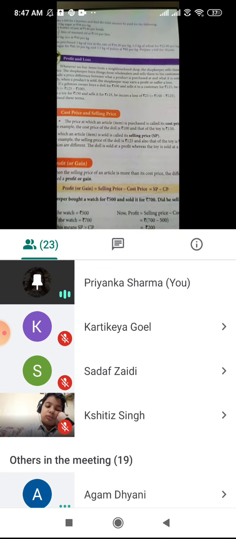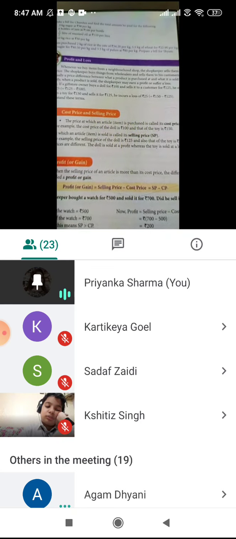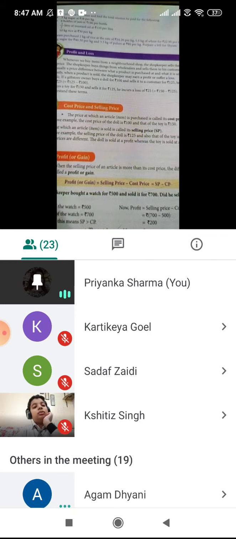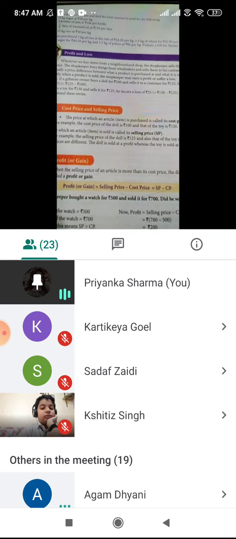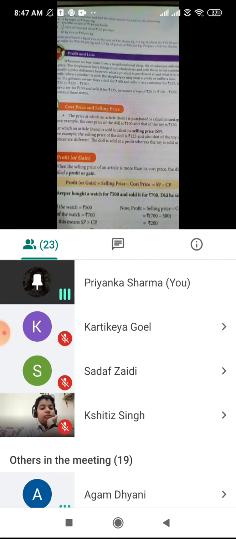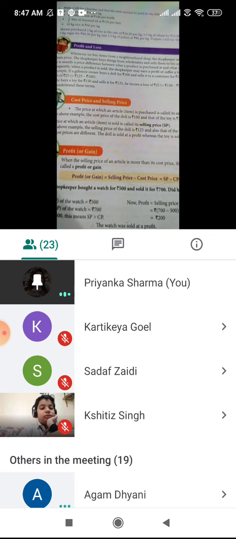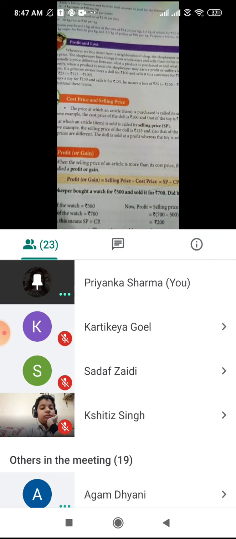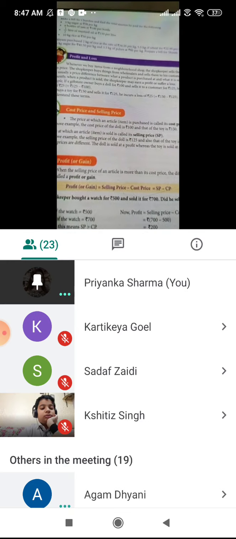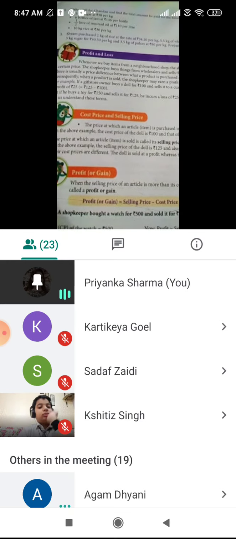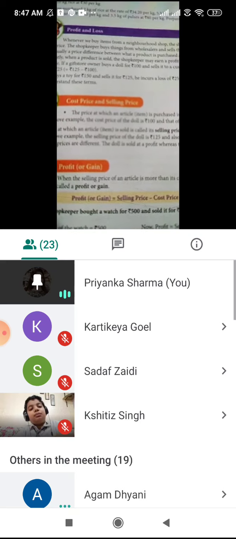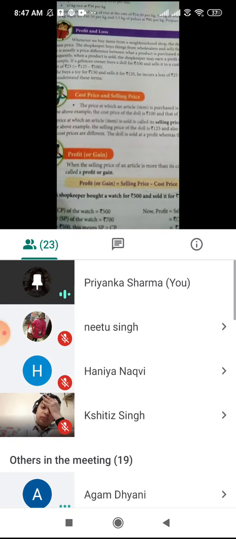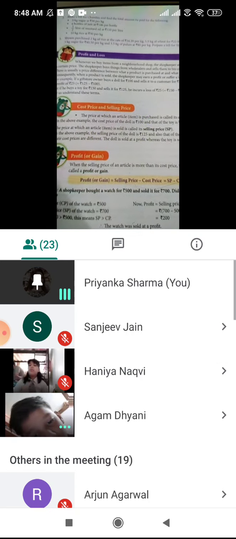So when the cost price is more than the selling price, we have loss. But when selling price is more than the cost price, we have profit. Got it? This much is clear. What is cost price? What is selling price? What is profit? And what is loss? This much is clear to everybody?